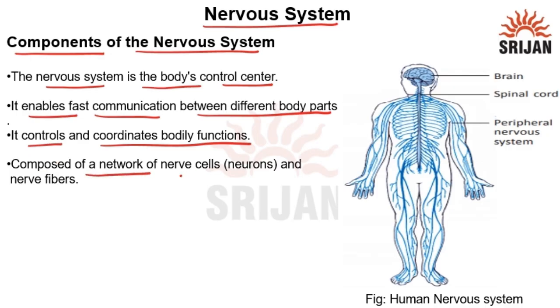It is composed of a network of nerve cells, which are known as neurons, and nerve fibers. This is the diagram of the human nervous system. The human nervous system consists of the brain, spinal cord, and peripheral nervous system.